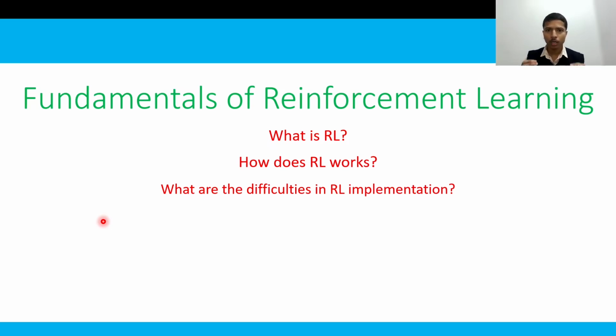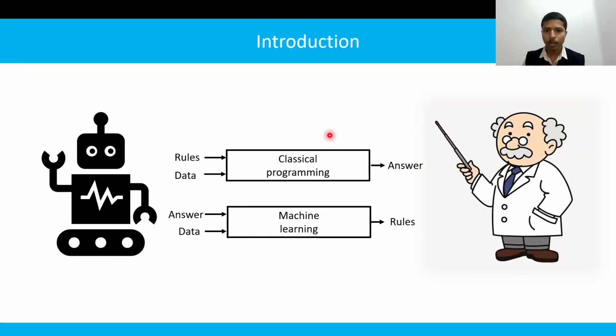The topic of reinforcement learning comes under machine learning. So first we will understand what machine learning is. In classical programming, the data input is used to find the correct answer. Some rules are given along with the data input. But what if these rules are not known to us? This is where machine learning is useful.